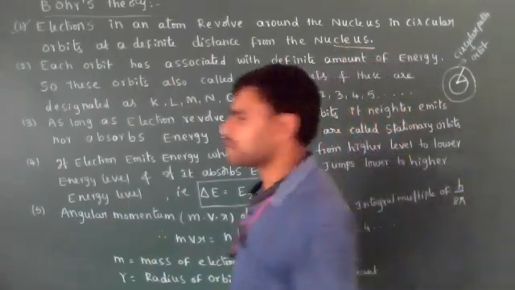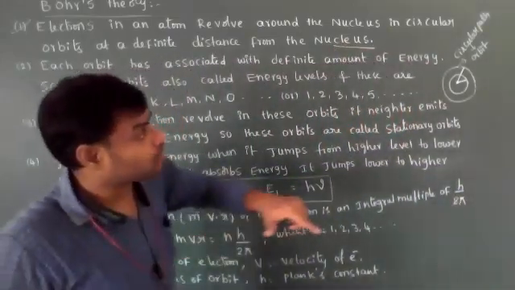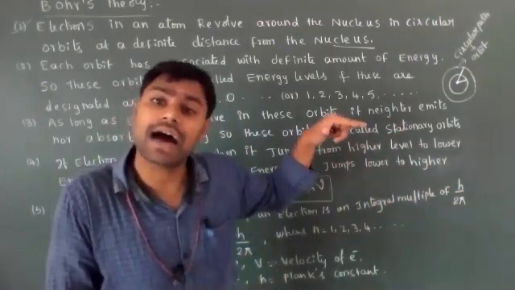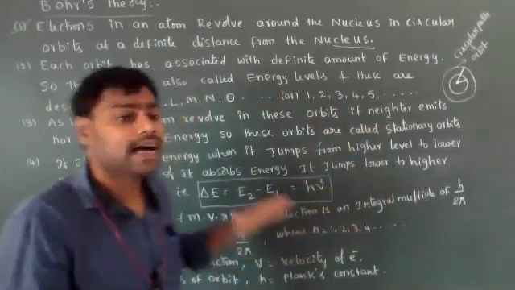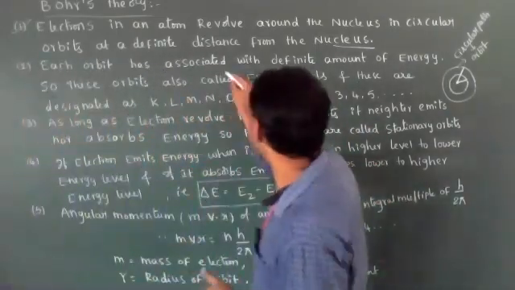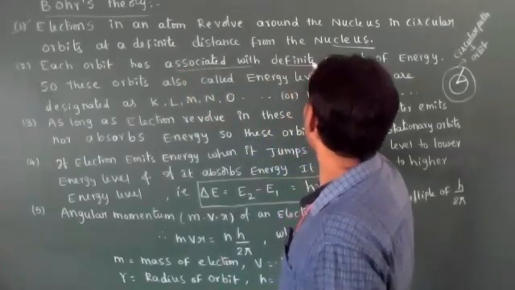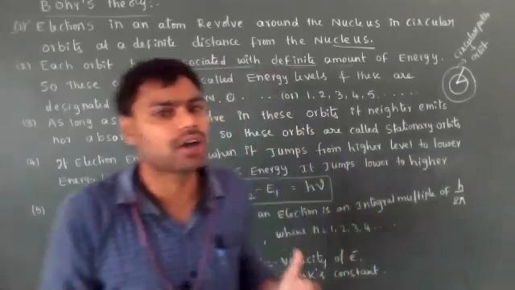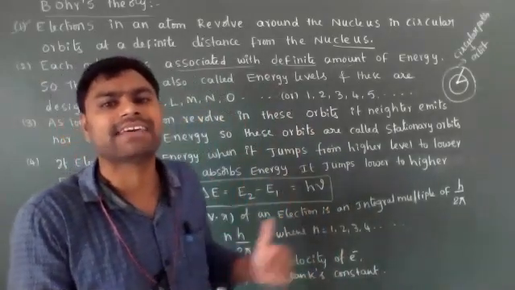Okay, let's see the second point. While the electrons revolve around the nucleus in circular orbits, those circular orbits are associated with a definite or fixed amount of energy. That's why these orbits are also called energy levels.